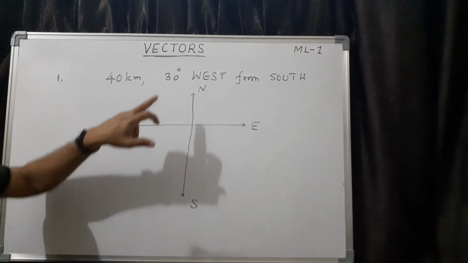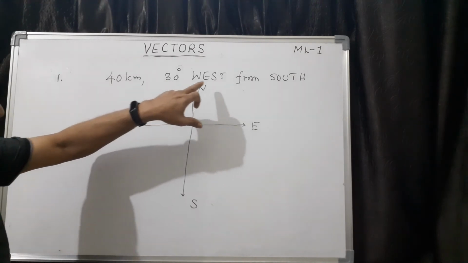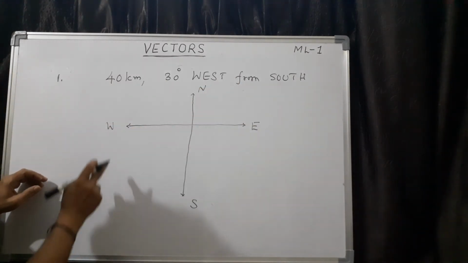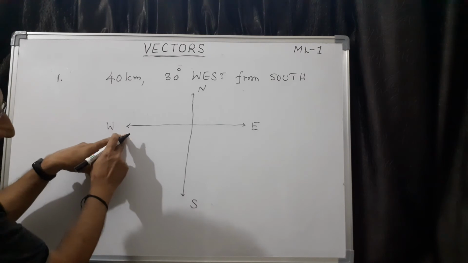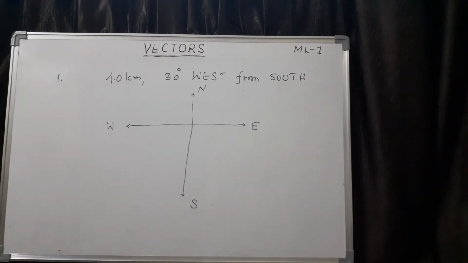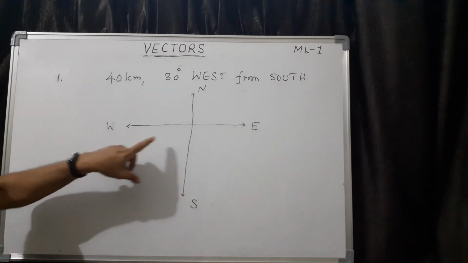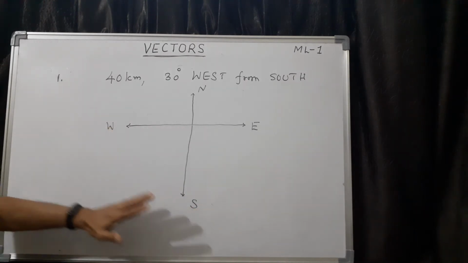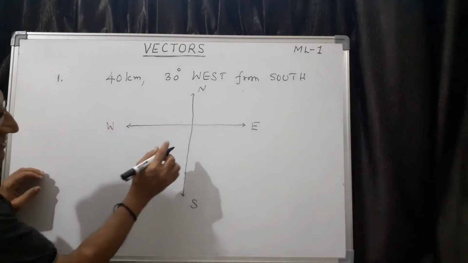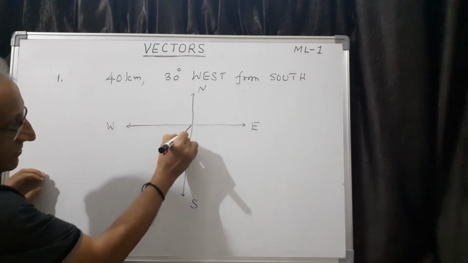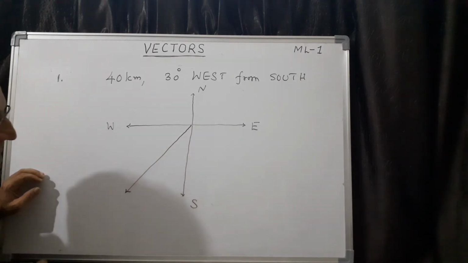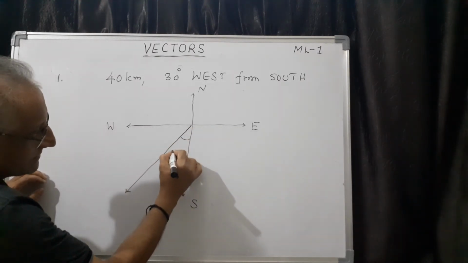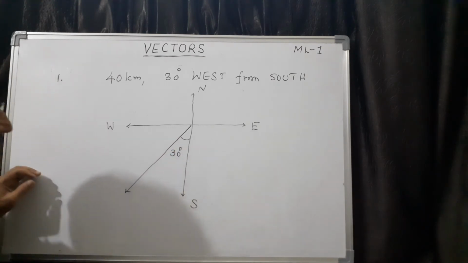Now, 30 degree west from south means this side. So you have to draw a line like this, and this angle is 30 degree.